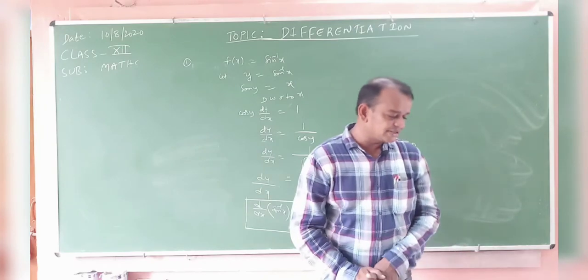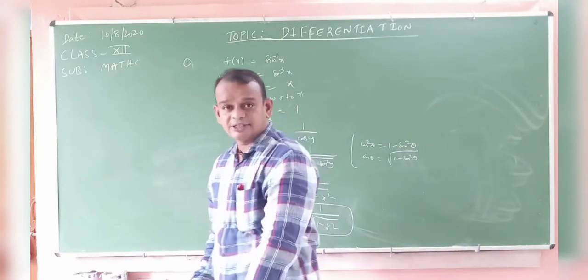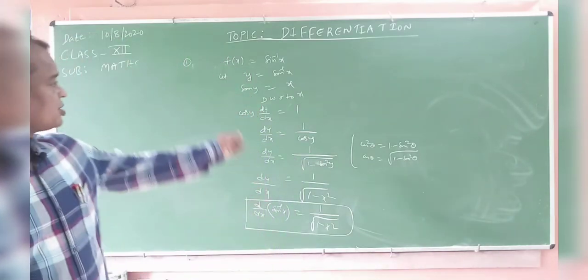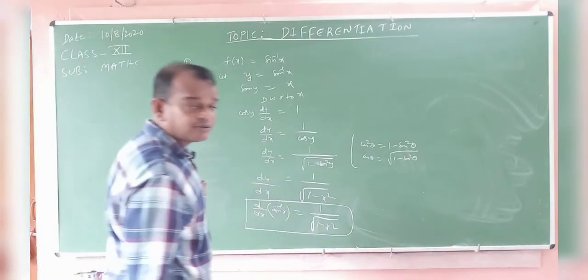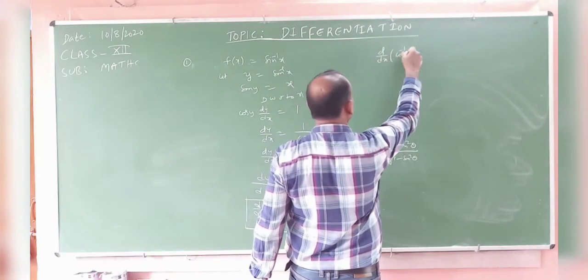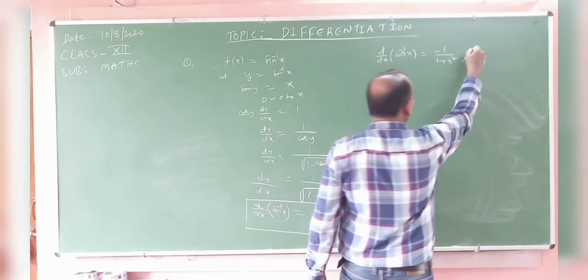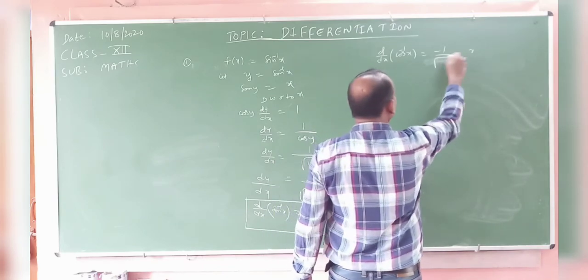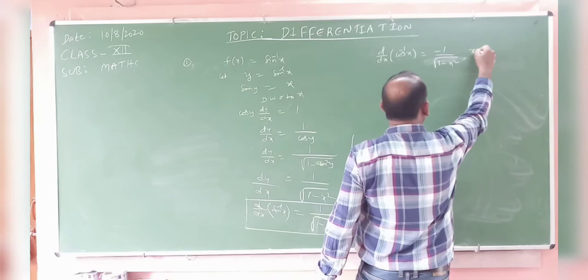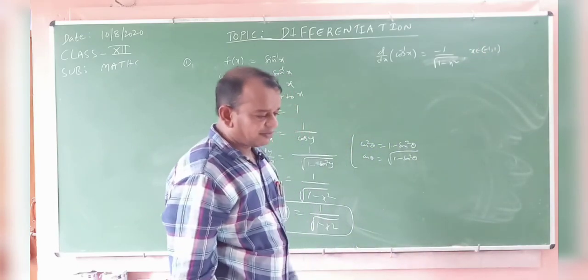Okay, my dear students. That's why you remember those formulas. Here x belongs to this interval. Now, the derivative of cos inverse of x, you remember these formulas, is minus 1 by root over 1 minus x square, where x belongs to minus 1 comma 1.